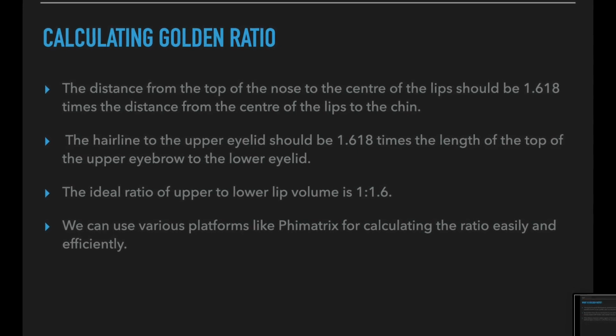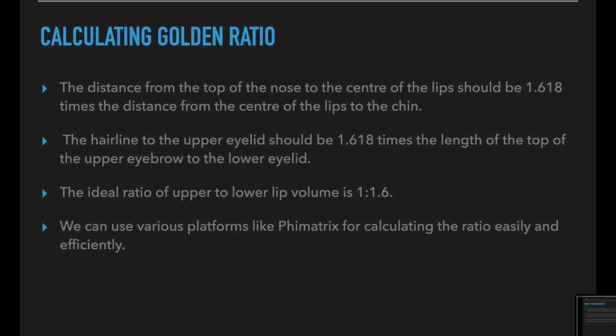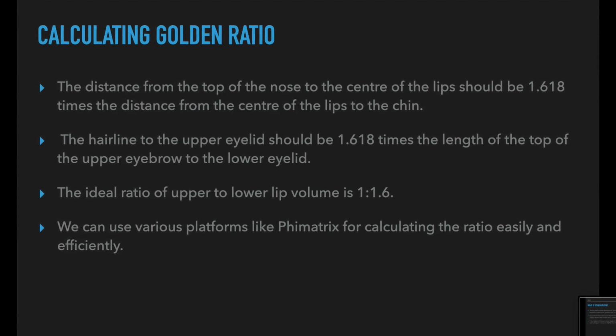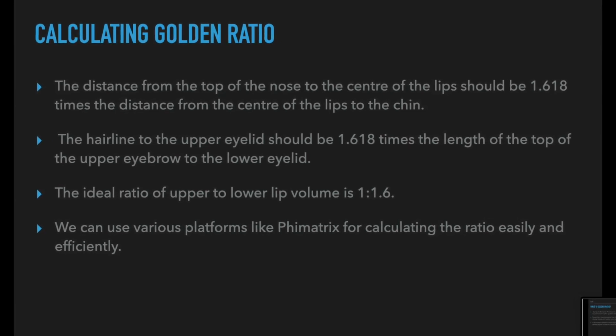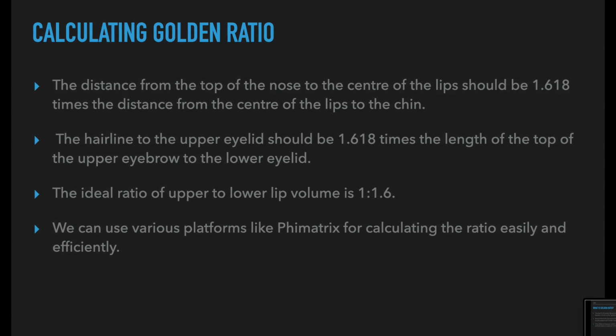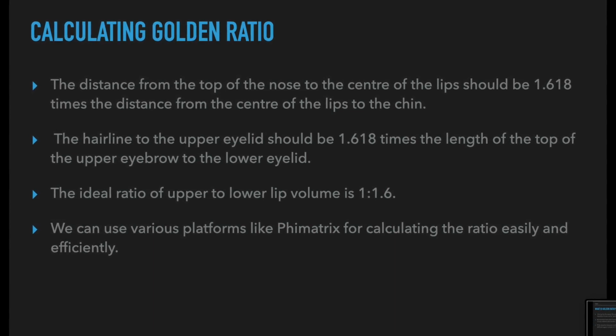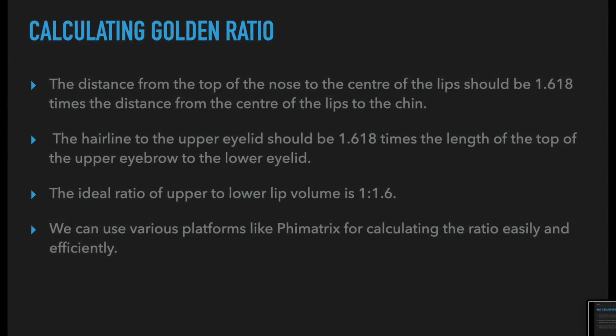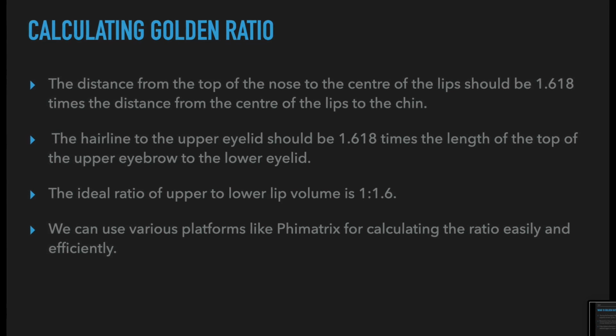The ideal ratio of the upper to lower lip is 1 to 1.6. Nowadays, we can use various platforms like Metrics or online websites to calculate the ratio easily and efficiently.